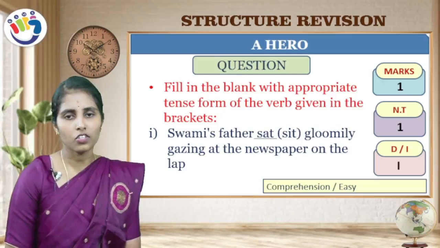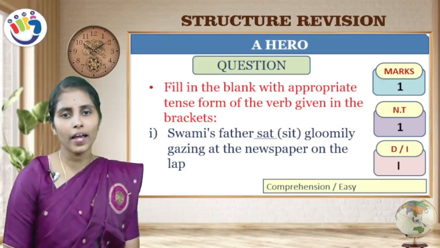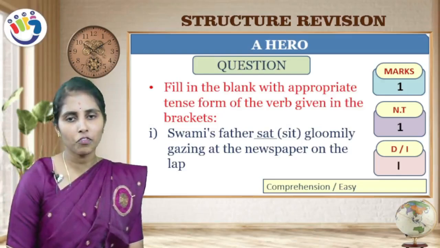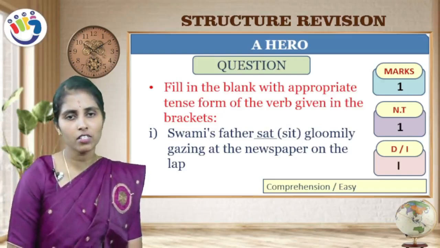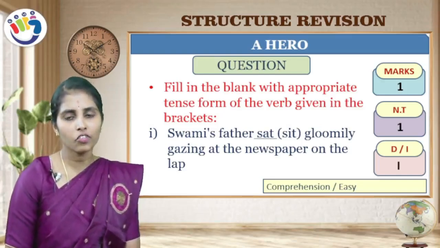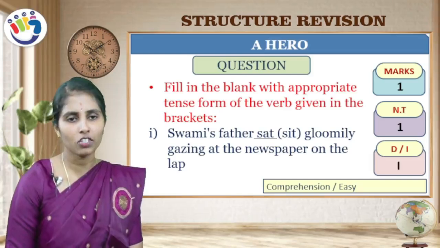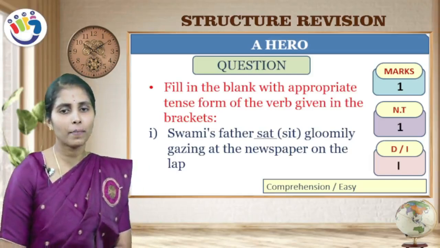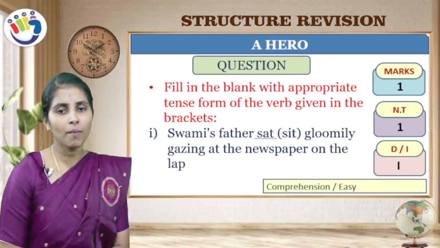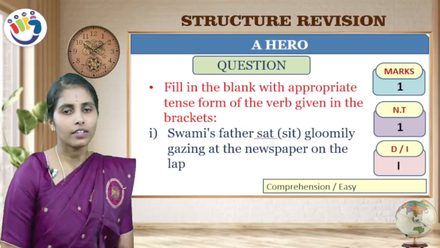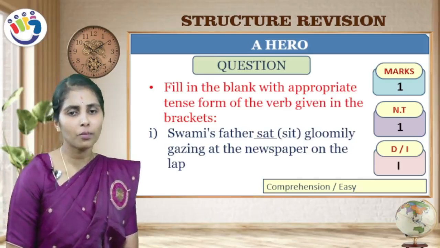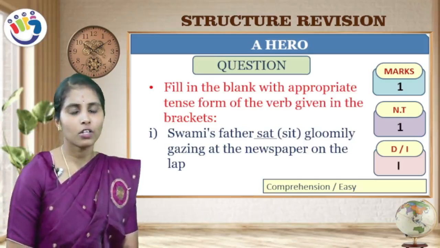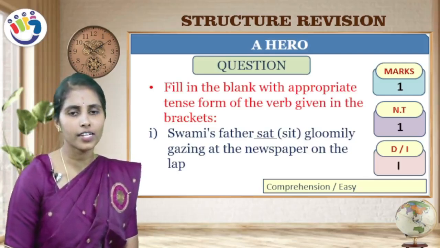Next question: fill in the blank with the appropriate tense form of the verb given in the bracket. You will get this question for 1 mark, it is asked one time in your examination, and it is an indirect question. Here you have to observe the verb in the bracket and write the correct form of the verb which suits that sentence.